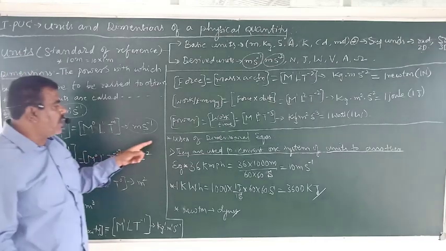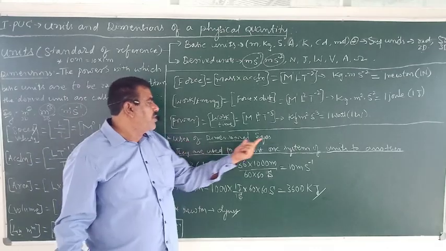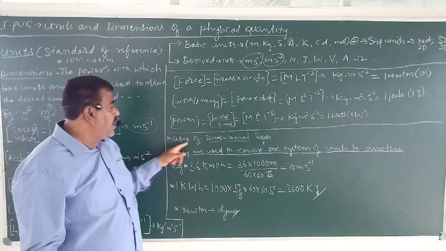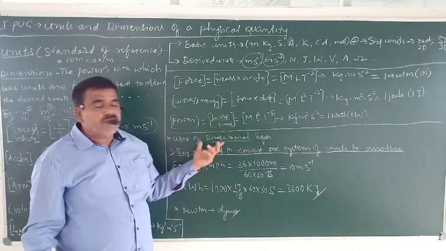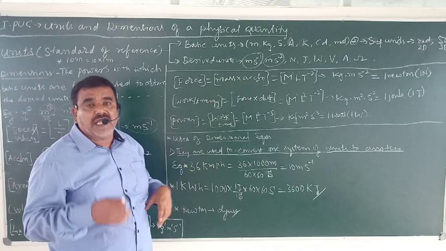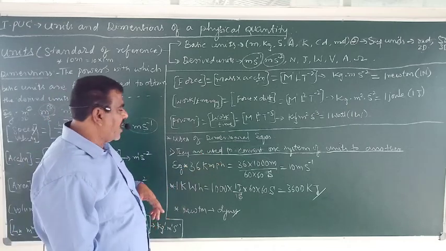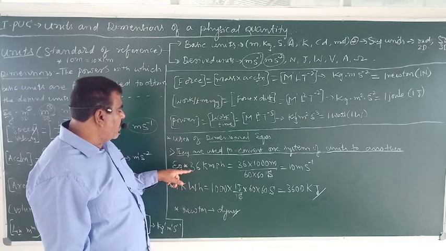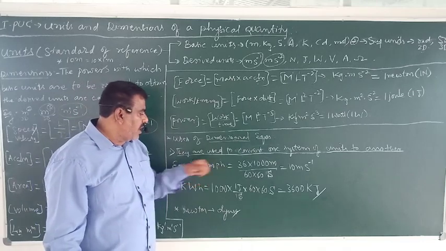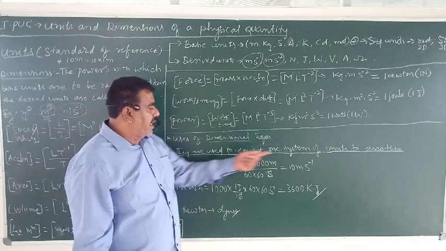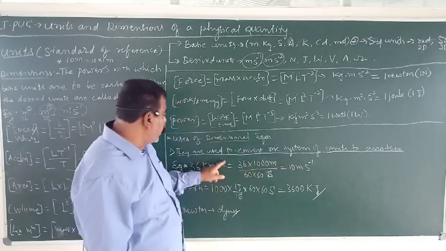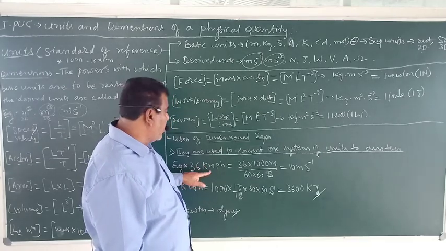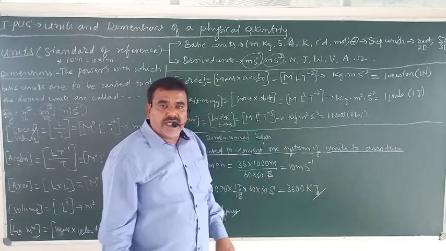Now we look for uses of dimensional equations. Using dimensional equations is called dimensional analysis. So the first example: we want to convert 36 kilometer per hour into meter per second. This is not the SI unit. We want to convert this speed, kilometer per hour, into the SI unit, that is meter per second.